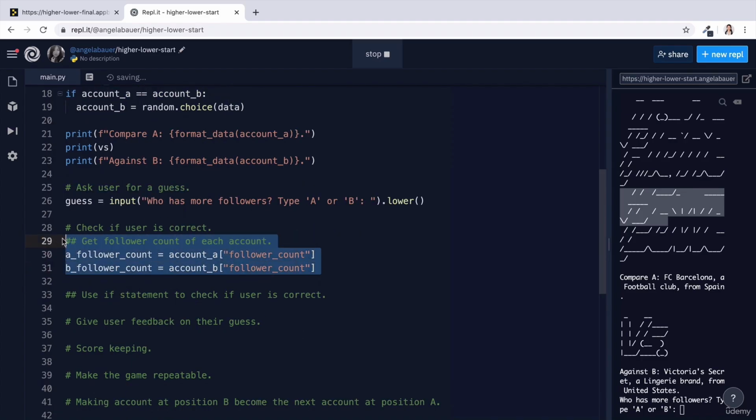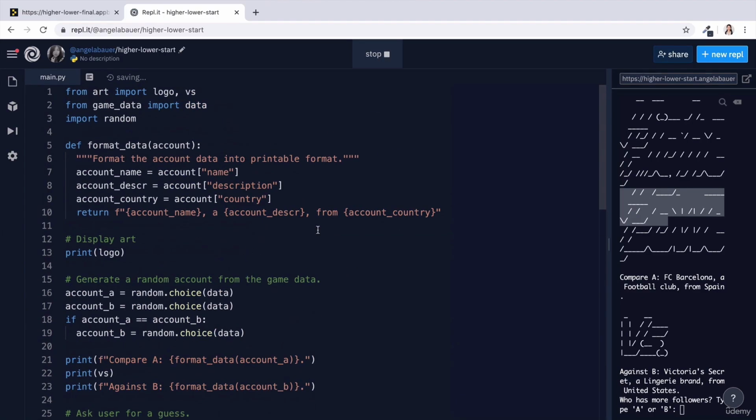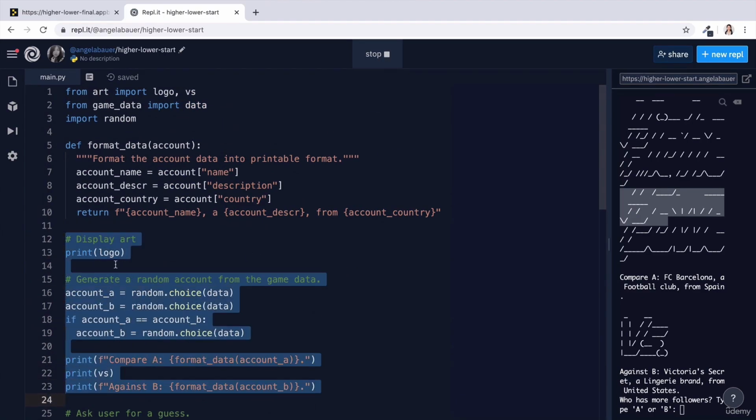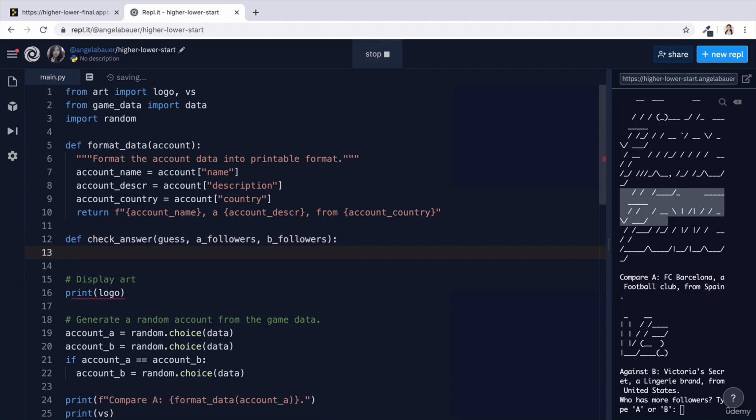Now I've tackled that mini step inside the problem. The next step is to use an if statement to check if the user is correct. Now again, I think this piece of functionality would be really nice if it was reusable. So I'm actually going to pull out of this main flow of the game and define a separate function at the top. And this function is going to be called check answer. And it's going to get the guess, the A follower account, and the B follower account. And I'm going to add some docstrings.